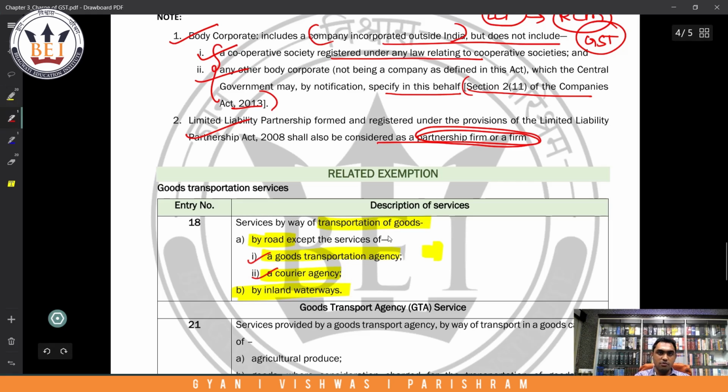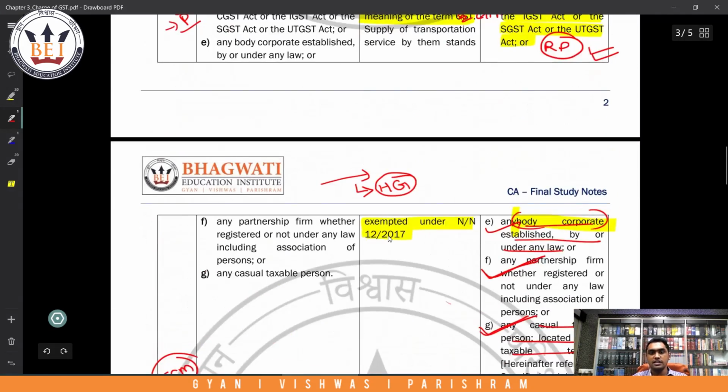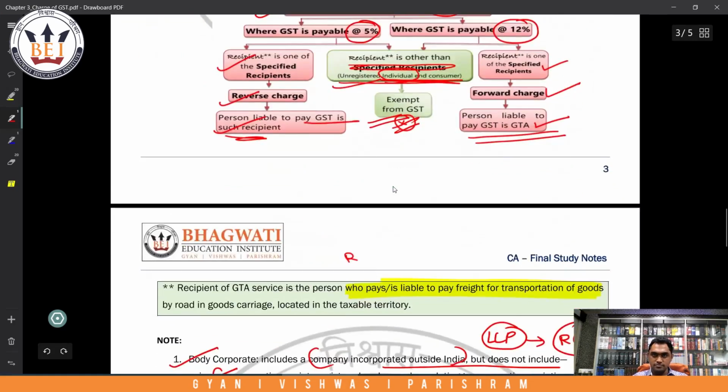So other than GTA, what will get covered? Your individual truck or tempo, then bullock cart, that is also transport by road, or by a human itself. So all this will not get covered here. This is the basic exemption which they have given. Courier agency will come under forward charge, so that's why it has been removed here. We are not very much bothered about that now because we are discussing the reverse charge.